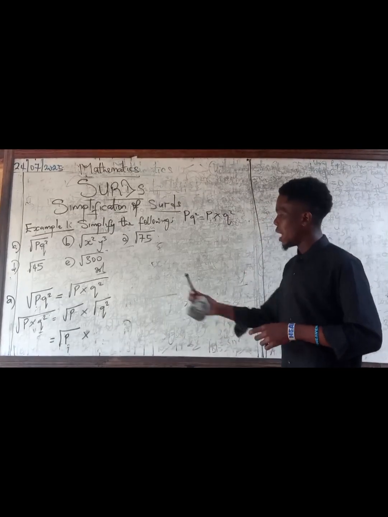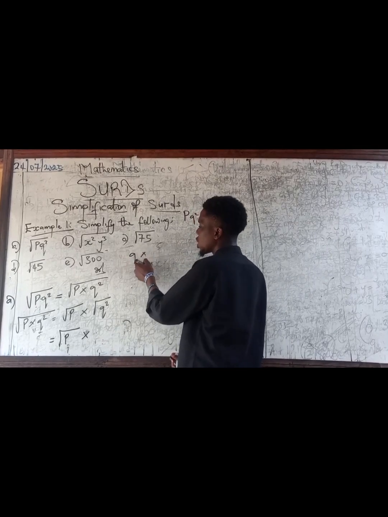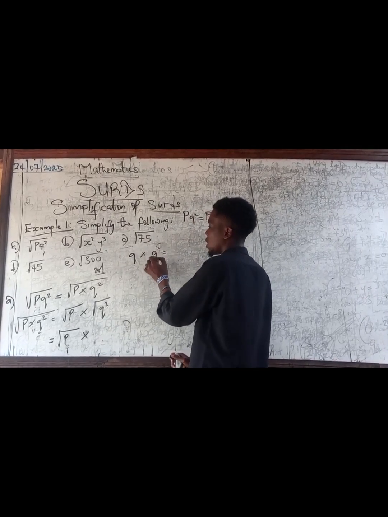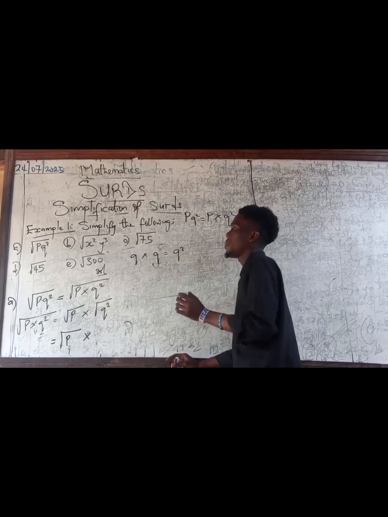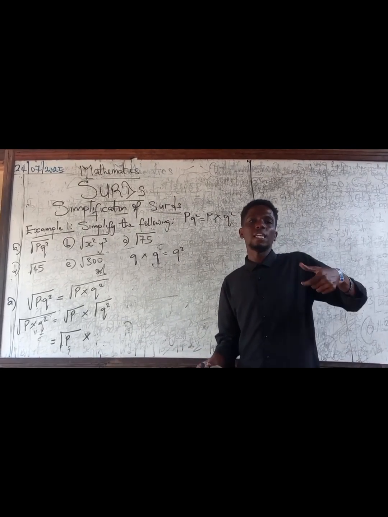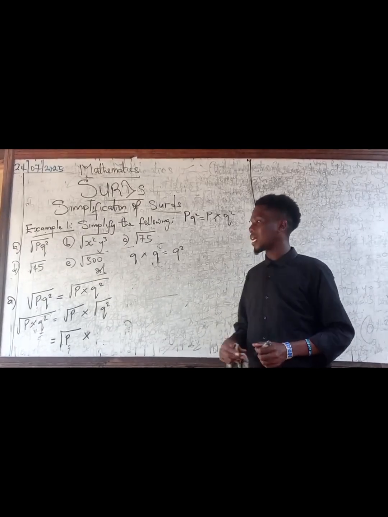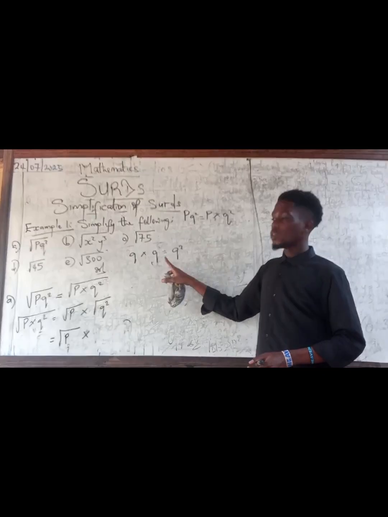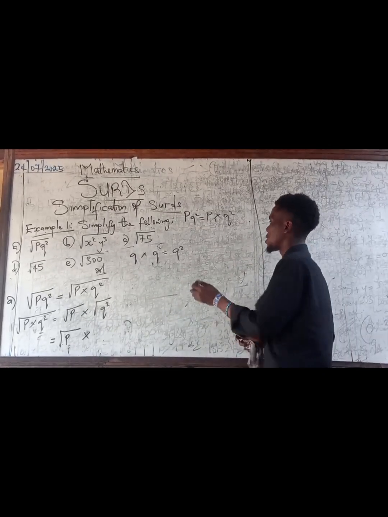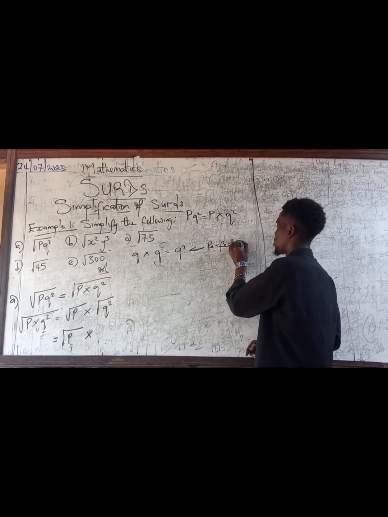Now looking at this, we have a variable here, which is q. Now if you multiply q by itself, that's q times q, it will give us what? Q squared. Remember what I said about perfect squares. What are perfect squares? They are formed when you multiply the variable or a number by itself. So you can say I'm multiplying q by q. It gives me what? Q squared. So this is an example of a perfect square. So the same thing goes for every other number.